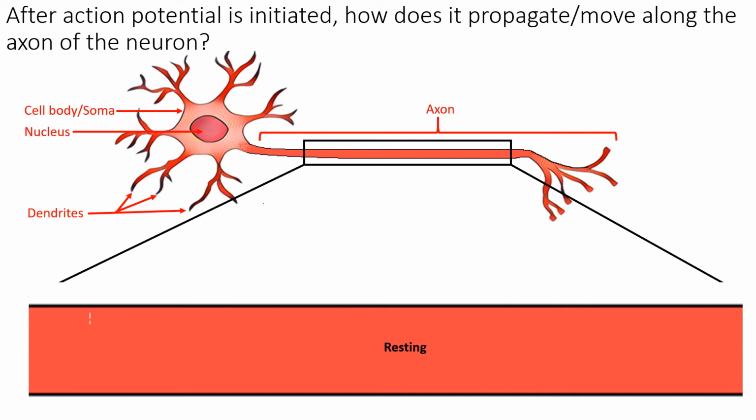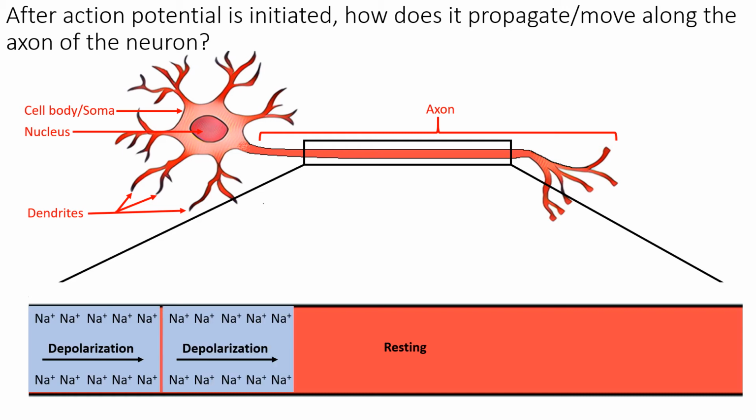After action potential is initiated, how does it propagate or move along the axon of the neuron? In response to a signal, the beginning of the axon becomes depolarized. The depolarization spreads down the axon.